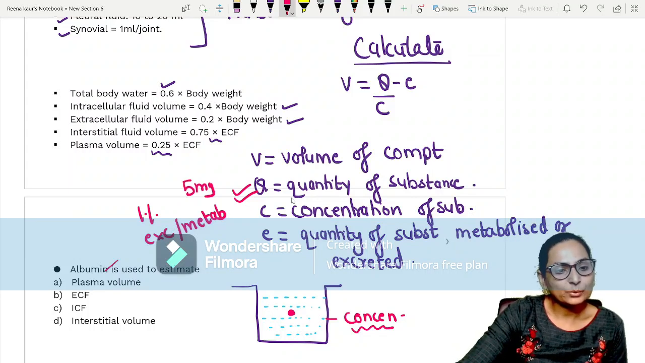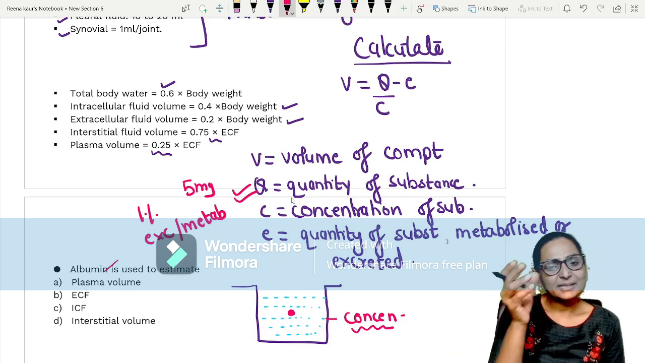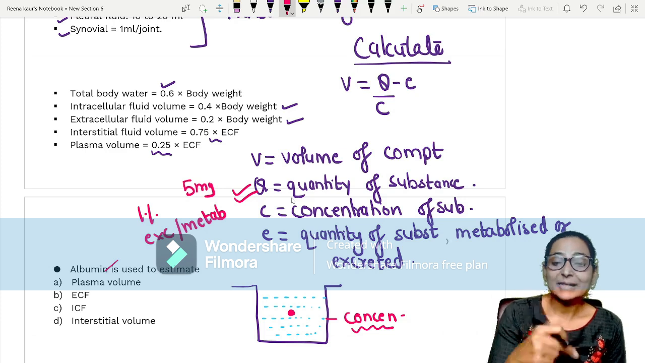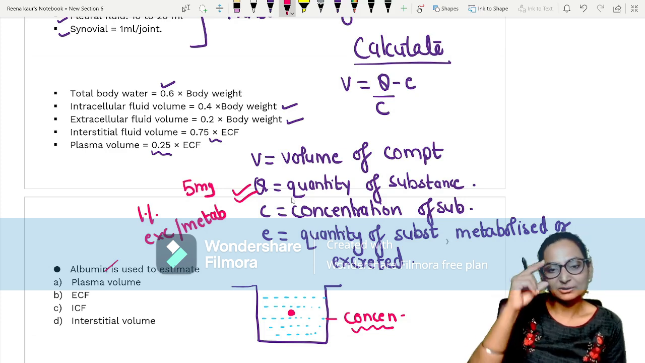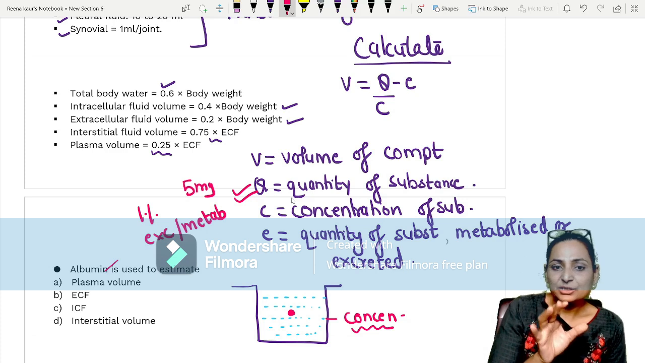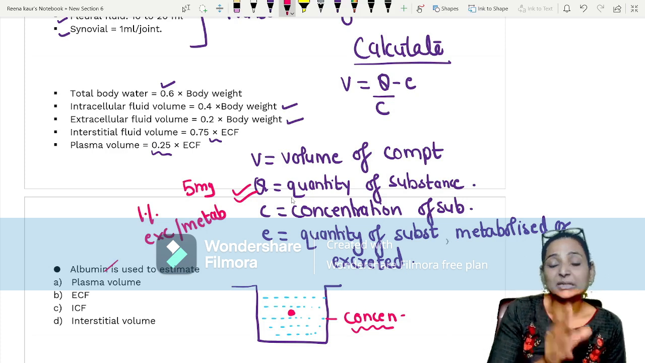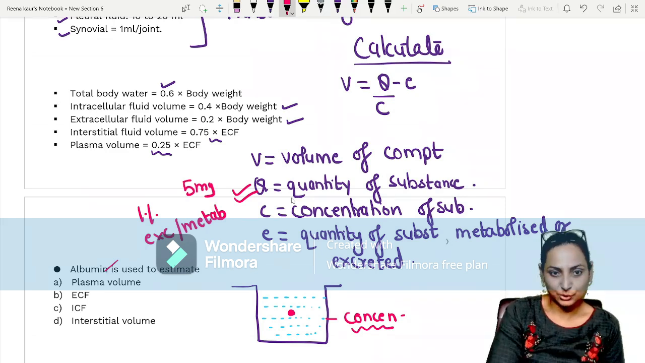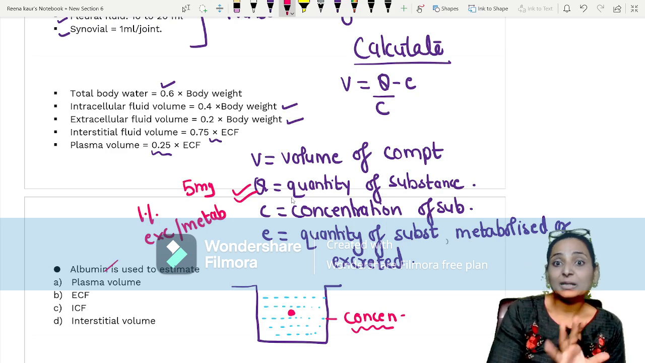Albumin is used to estimate... That means every compartment has got a specific substance that is given to measure it. That substance should be metabolically inert. It should not bring about any reaction in the body. And ideally, it should not be metabolized also. And it should remain in the compartment.